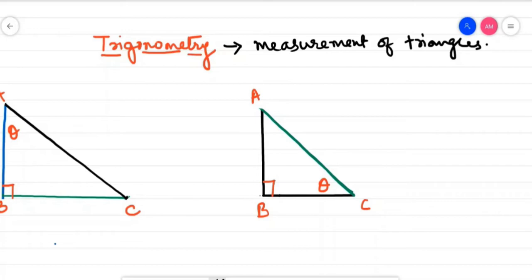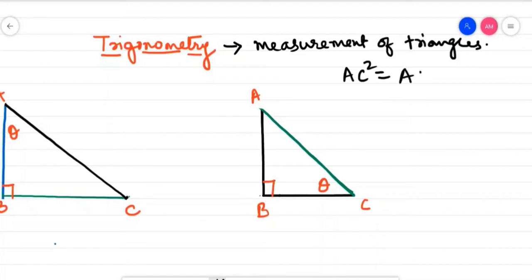Now let me tell you, dear children, that trigonometry is applied on right angle triangle. Right angle triangle is very special as Pythagoras theorem is one of the theorems which is applied on a right angle triangle. In a right angle triangle, the square of the hypotenuse, that means AC square, is equal to the sum of the squares of the other two sides.